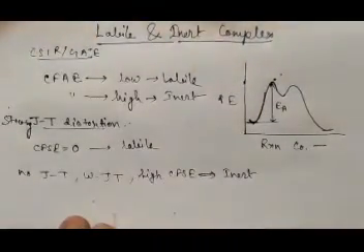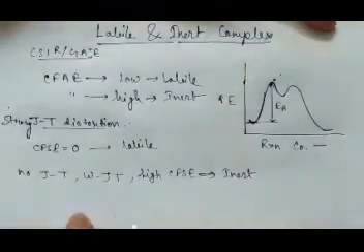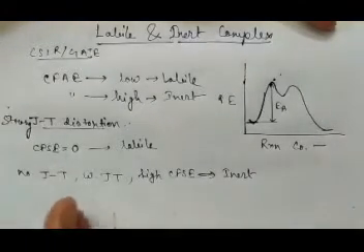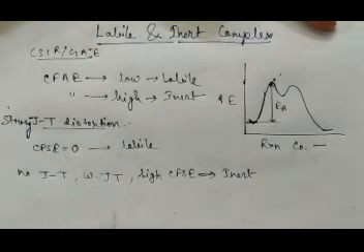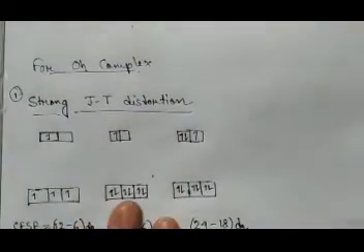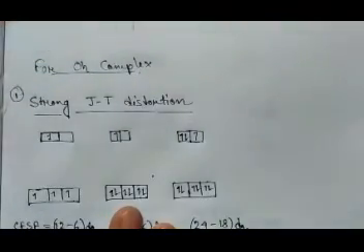This is very important to decide whether a complex is labile or inert, because for your substitution reactions in octahedral complexes or electron transfer reactions, it is very important to decide if a complex is labile or inert. Then only can you tell in which way the reaction is going and how fast the reaction will go. Now for octahedral complexes, first we have to check whether strong Jahn-Teller distortion is present in a complex or not.